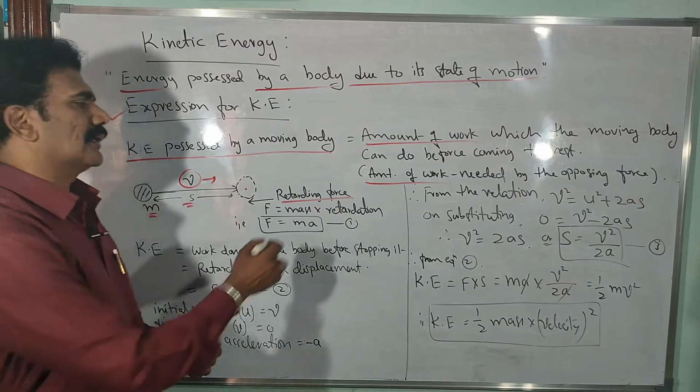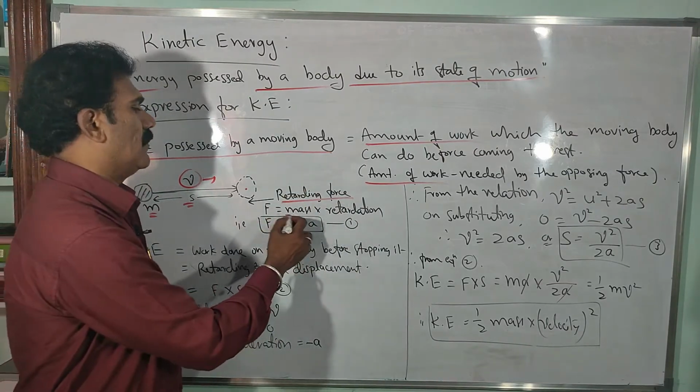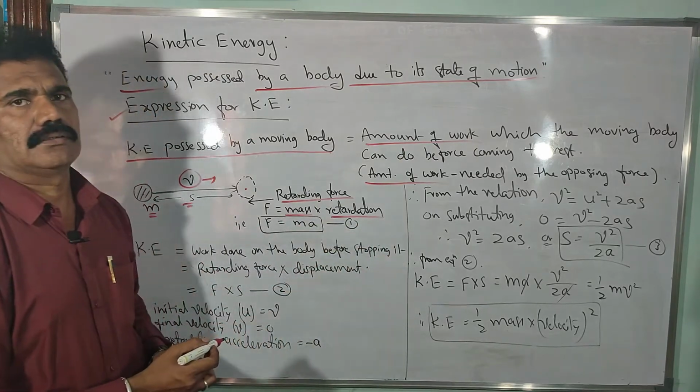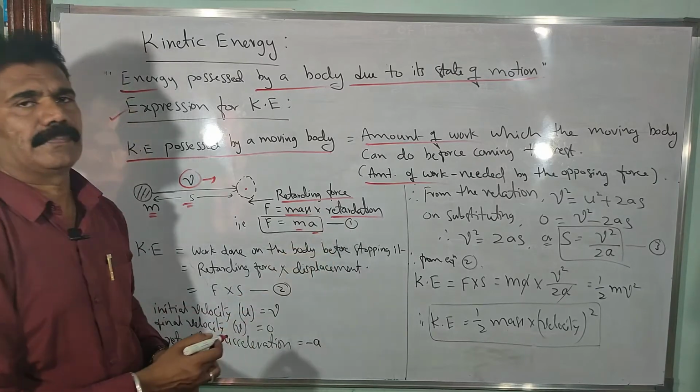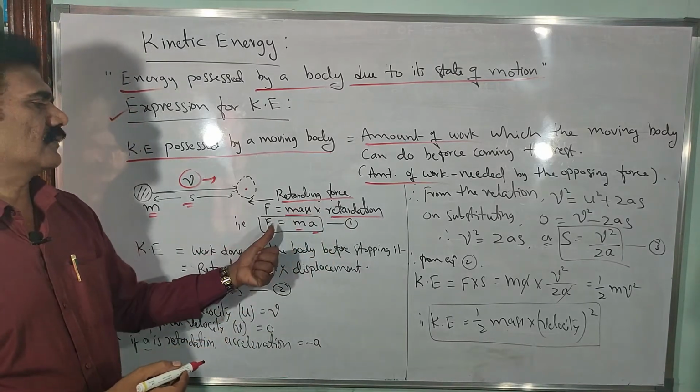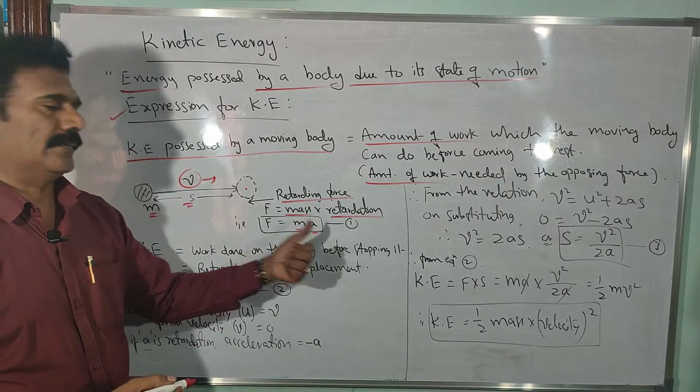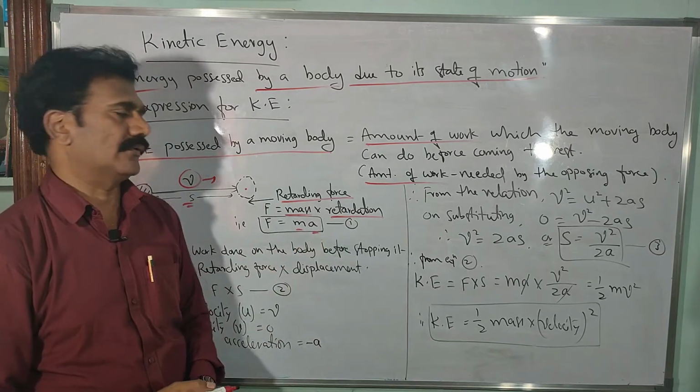So how do you calculate the retarding force? It should be mass into retardation. Let us consider mass into retardation as m into a, so that the retarding force F is equal to ma. Let it be equation number 1.